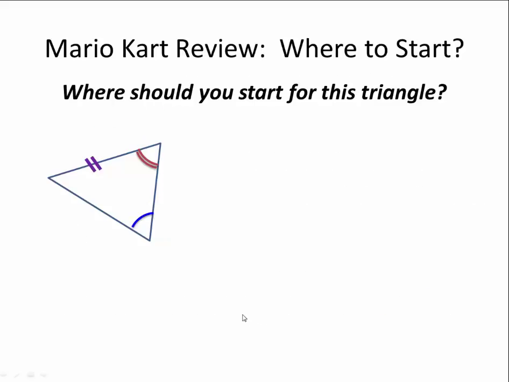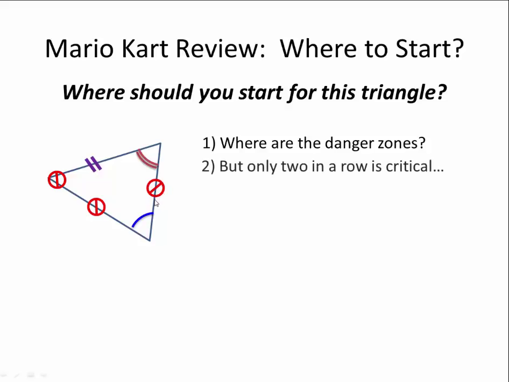What about this one? Well, again, first step is to identify the danger zones. I'm going to identify 1, 2, 3 danger zones. And notice that this one is a single danger zone. That's going to make a creak, but it's not going to be a problem. It's only when there's 2 in a row that's a problem, a risk of actually breaking the roadway and falling to my ultimate demise. So I need to start at the end of one of these danger zones, either here or here.